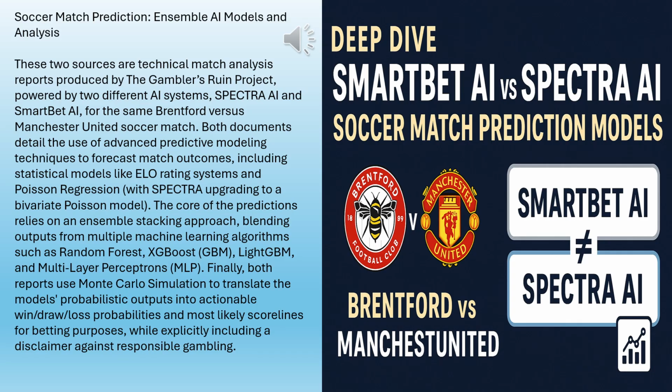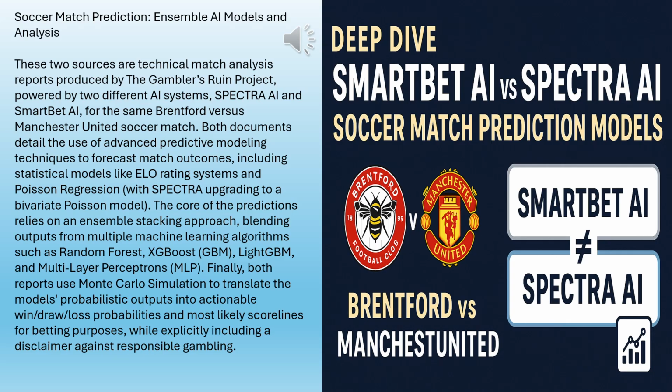Seriously contradictory. We have SmartBet AI, our established model. It crunched the numbers, ran its ensemble, and predicted a clear away win for Manchester United. Pretty high scoring, too. And then same match, same base data, we used our new model, SPECTRA AI, and Spectra, yeah, it was just as confident, but predicted a solid home win for Brentford. A total flip. So our mission today is to figure out why, what changed inside the models to make one see a Man U victory and the other see Brentford taking it.